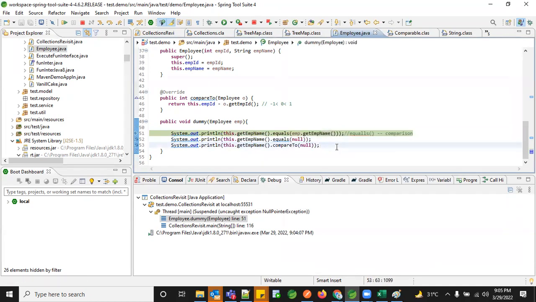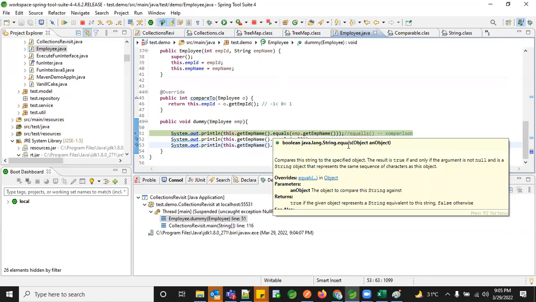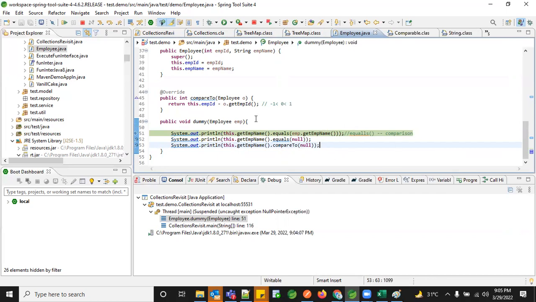Okay. So what happens here? Will the equals still work, or will it end up with an exception? End up with the exception, right? Because you said equals will compare only strings. I haven't said equals will compare only strings. I said it can take any object. You see, the equals will take any object. The string is a type of object.